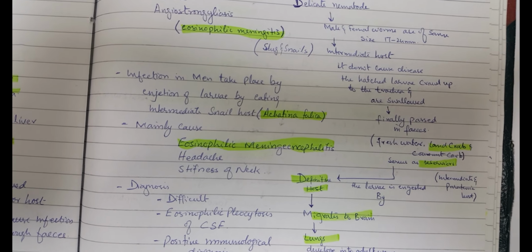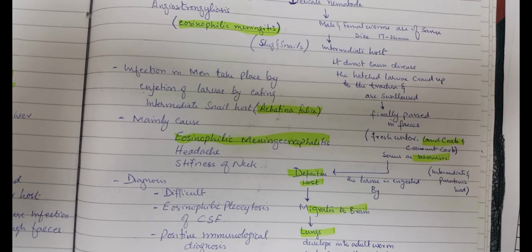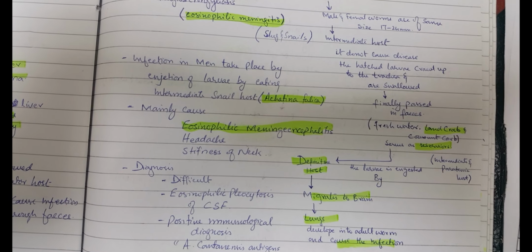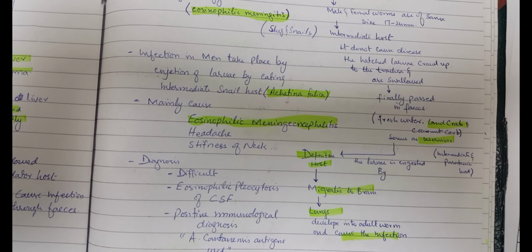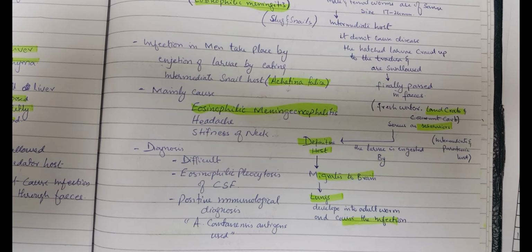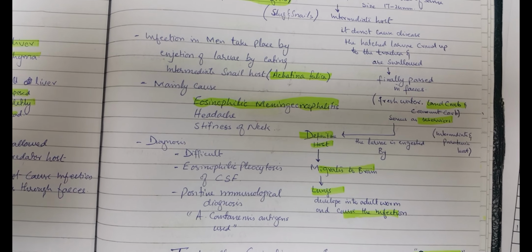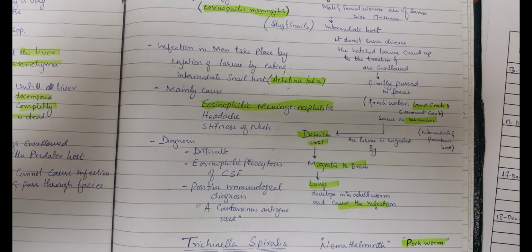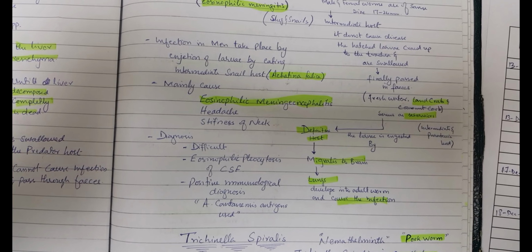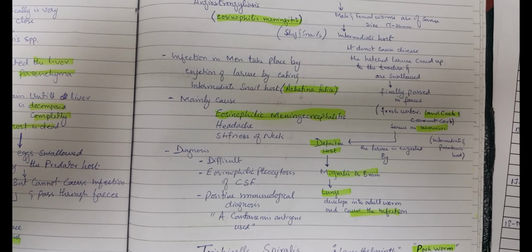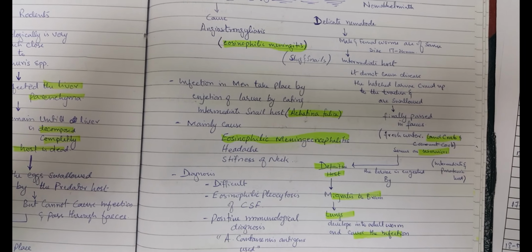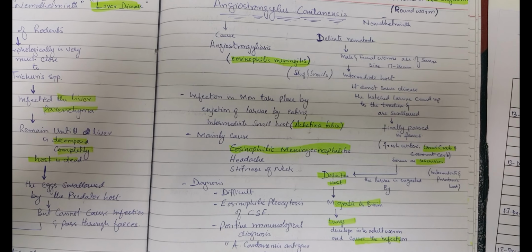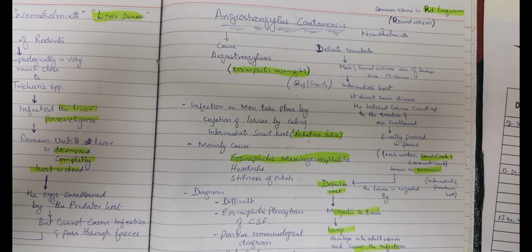The infection in man takes place by ingestion of the larva by eating the intermediate snail host, Achatina fulica. It mainly causes eosinophilic meningoencephalitis, headache, stiffness of the neck, and diagnosis is difficult, but eosinophilic pleocytosis of the CSF and a positive immunological test for Angiostrongylus cantonensis antigen are used to detect this organism. This is basically from snails and slugs. It is acquired by eating snails and slugs; it is a roundworm, the rat lungworm.